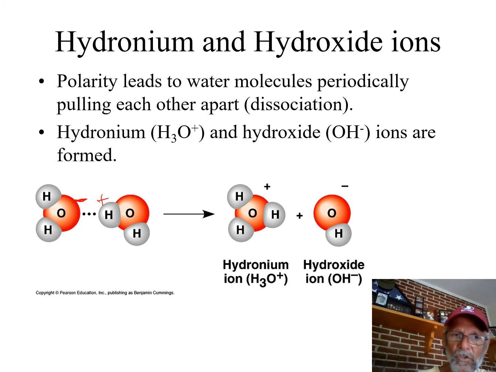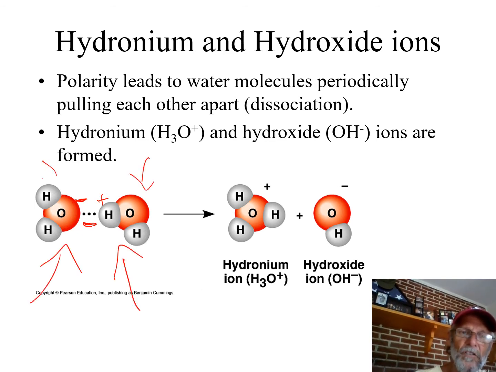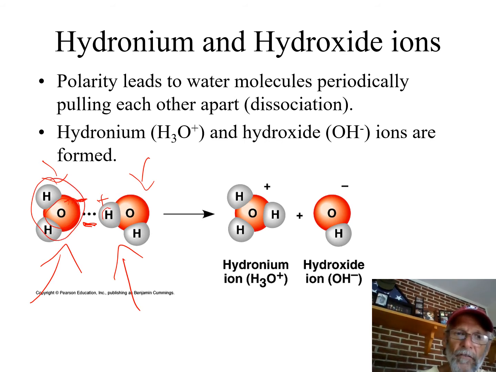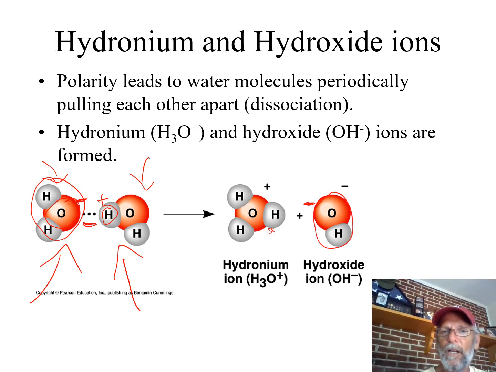Sometimes, as this shows, that hydrogen bond that's holding them together, and the fact that these are being collided into by lots of other things, will actually cause this water molecule to pull off this hydrogen, but only the proton part. It leaves its electron behind. So now this little piece of a water molecule has an extra electron and therefore is negatively charged.